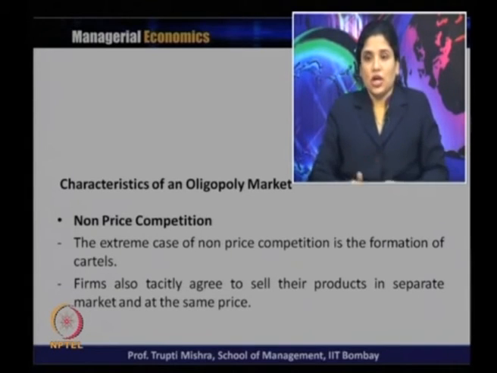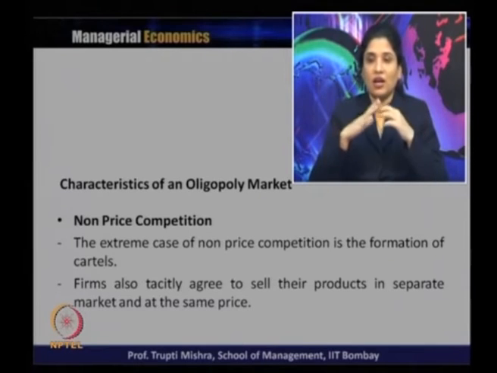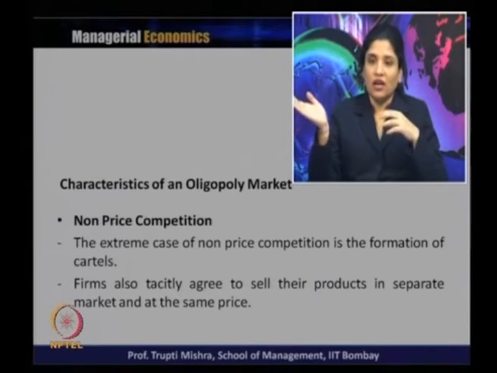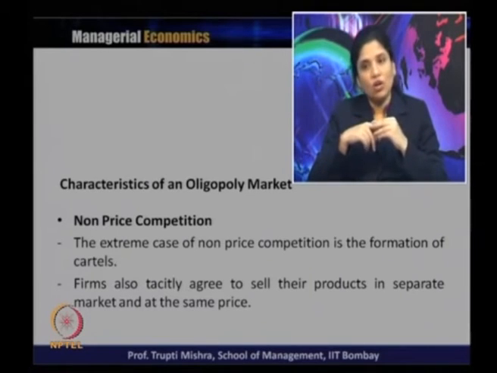So generally they share the market, in the form of a cartel, because a cartel is a joint organization for joint profit maximization. They will say, okay, you are going to sell in this market, I am going to sell in the other market, and the two firms will not get into each other's market.